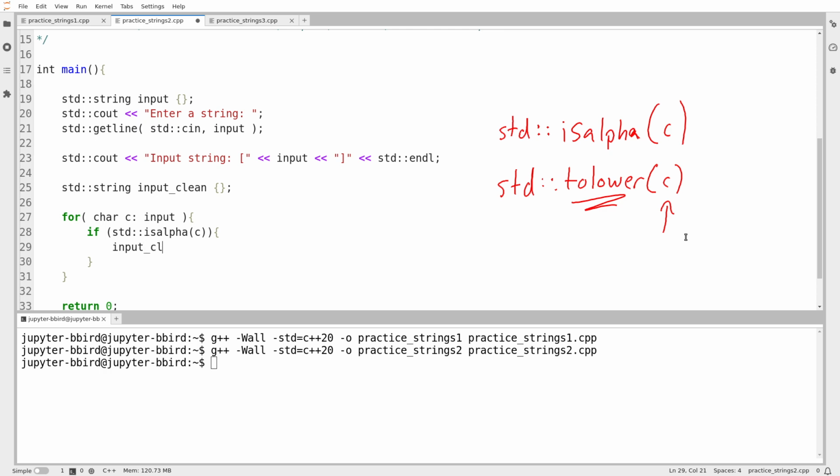So I'll say input clean plus equals, I'm going to add this character to the end of it, the result of calling toLower on my character C. And then before I go further, I'm just going to print out that string. So clean string, and then I'll print out input clean.